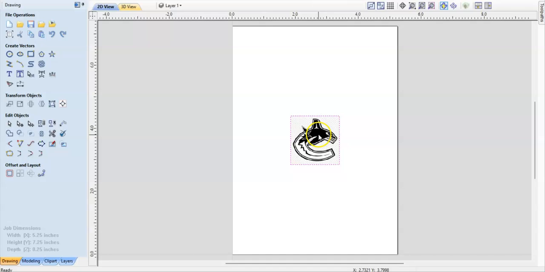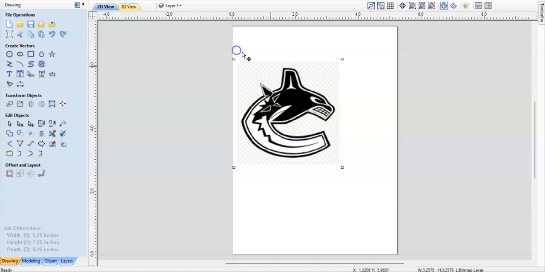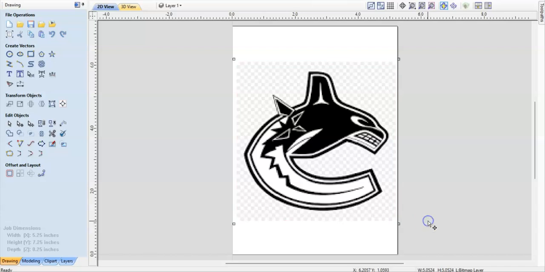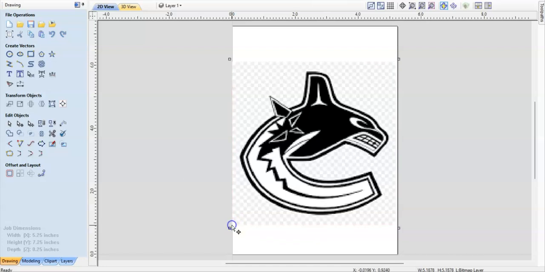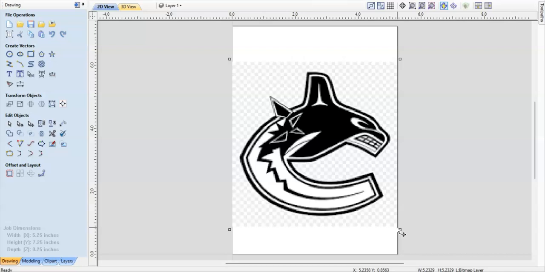I can adjust the size of this image by clicking on it. Once I click on it, I'm going to be given these drag and drop kind of squares, and I can size it as big or as small as I want to make it on the golf cart top. So I'm going to bring it pretty close to the extents here. And I'm happy with that.